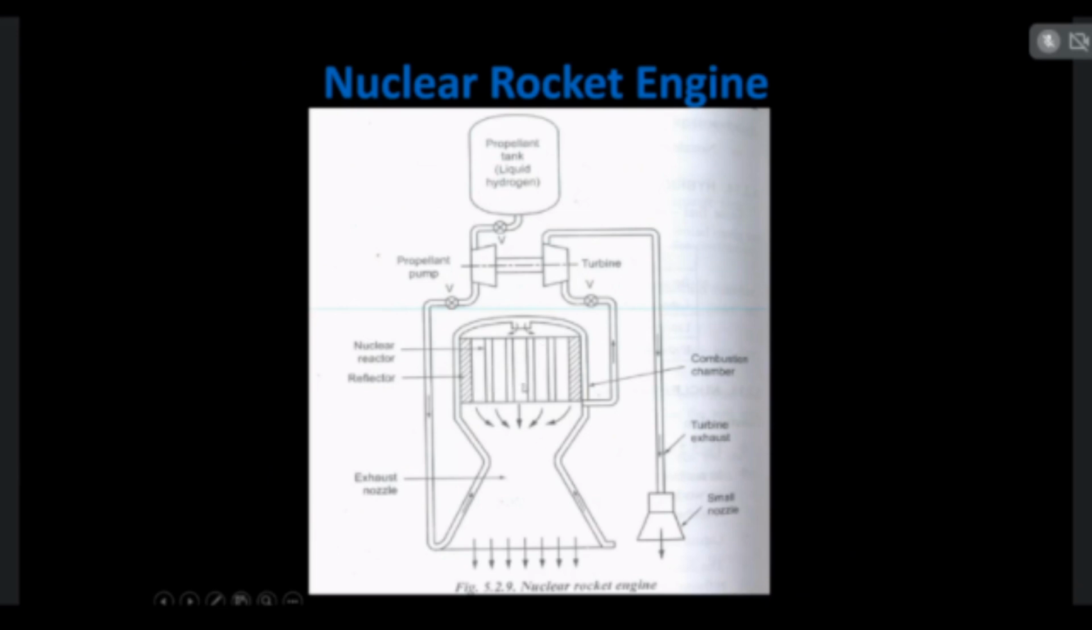In the main combustion chamber, the liquid hydrogen is burnt by means of this nuclear reactor. We have studied the working principle of a nuclear reactor in physics. Uranium, plutonium, these types of fuels are used to produce heat energy. Because of this heat energy, the liquid hydrogen is burnt. After the burning of liquid hydrogen, gases will be produced. These gases will create the thrust by means of this nozzle. So this is the working principle of a nuclear rocket engine.